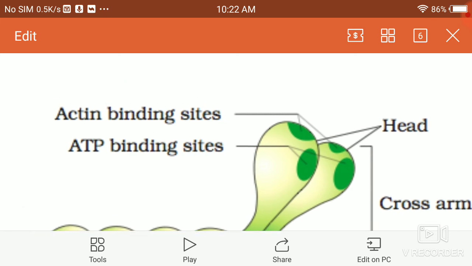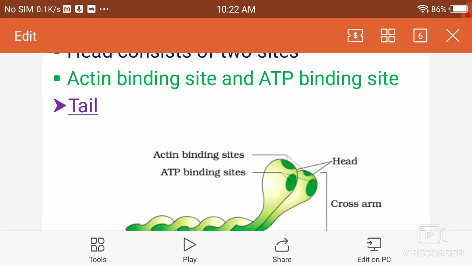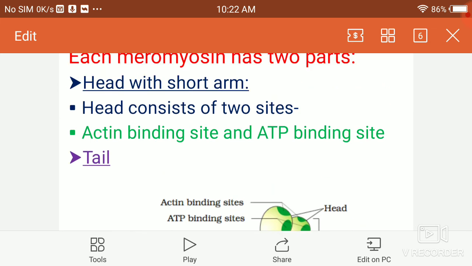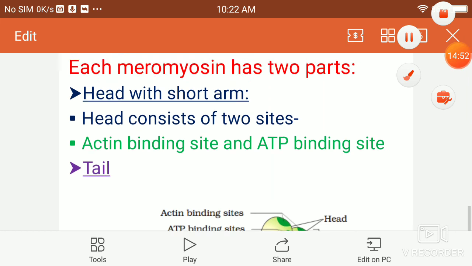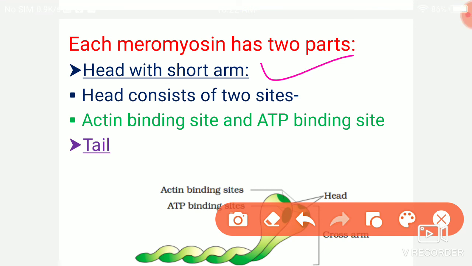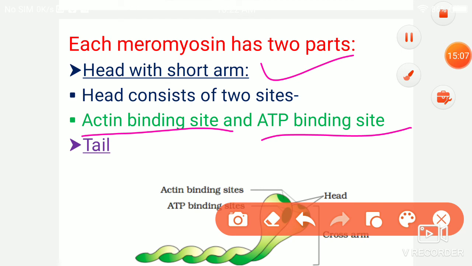So here the myosin filament or the myosin protein has two parts. The two parts are mainly the head with the arm. The head consists of two sites, that is the actin binding site and the ATP binding site, and the remaining part is considered as the tail. So the myosin filament has mainly two parts.